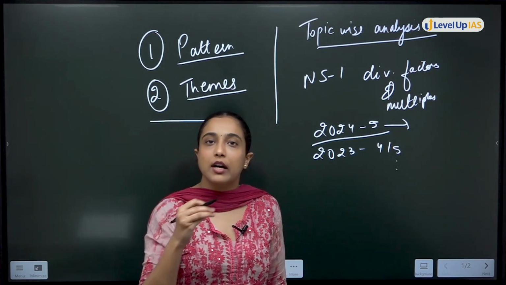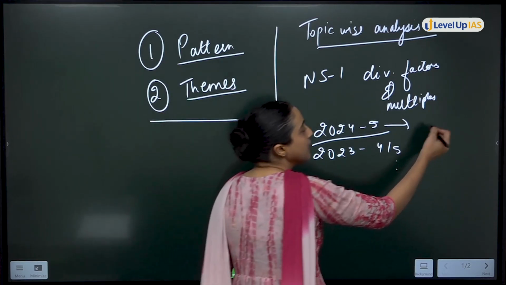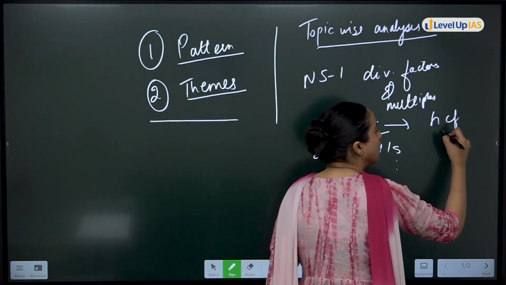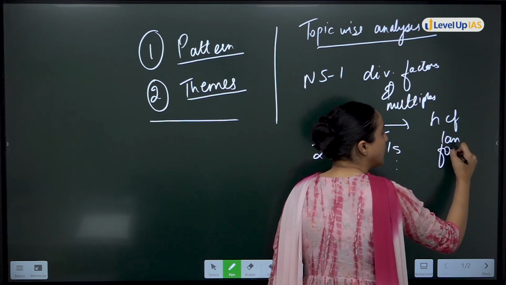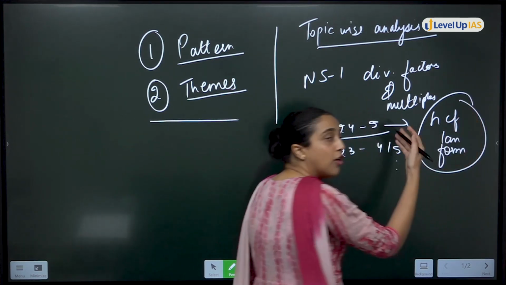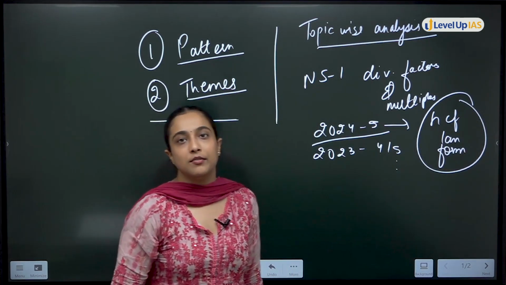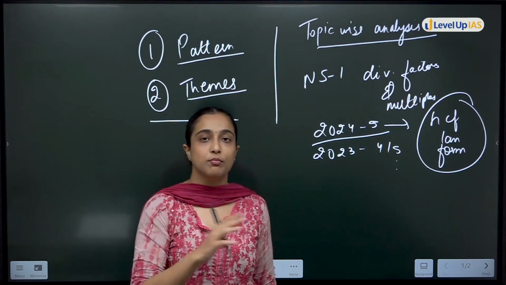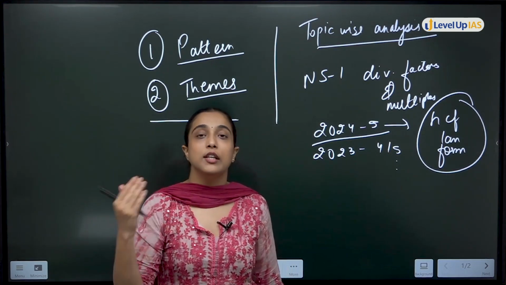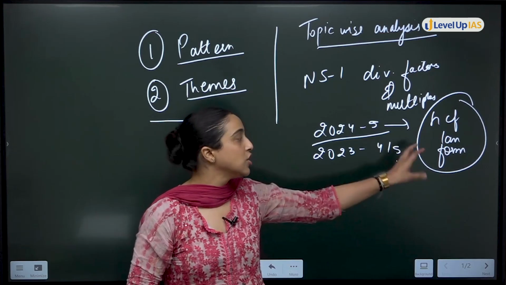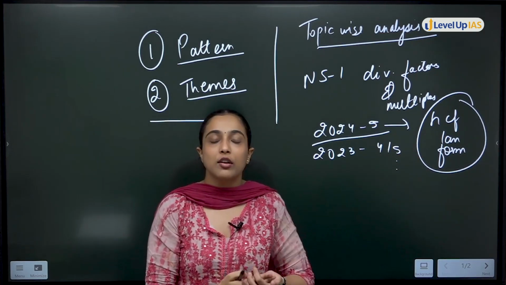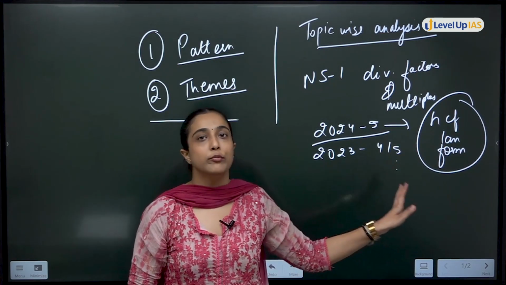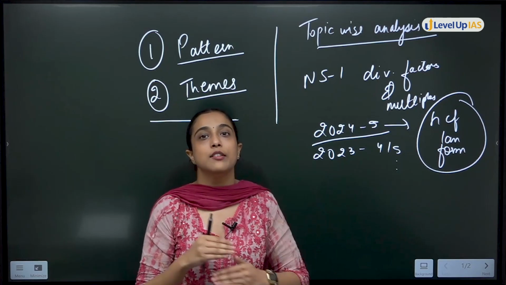I am doing this again and again because, for example, in this I got to know the HCF LCM formula. This formula I can revise again and again. This formula is coming again and again in the UPSC question paper. In all years, there has been a question on this formula. So why not revise this? This is also one of the most important points why we revise PYQs.